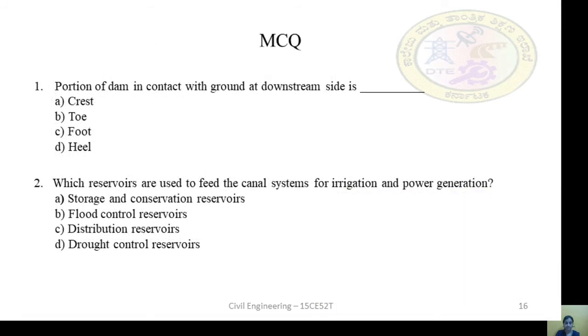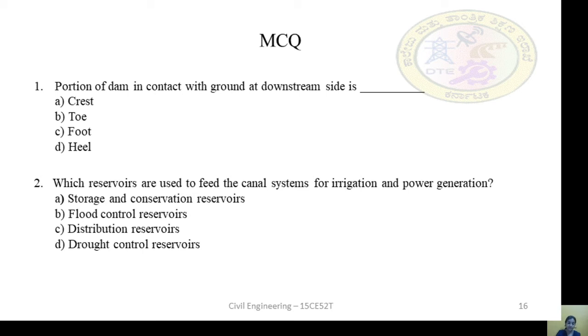Next, coming to the MCQs. The first question is like this. The portion of dam in contact with ground on the downstream side is: crest, toe, foot or heel?